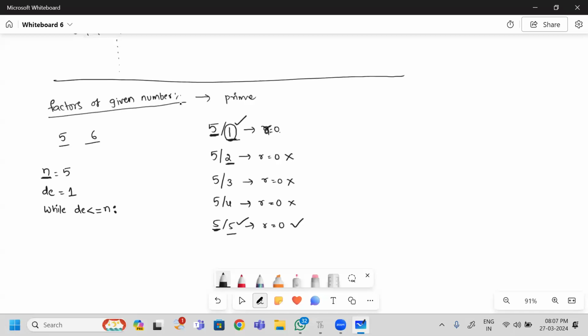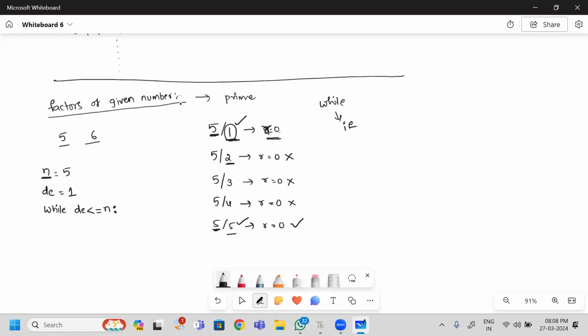Next, what is the common thing I want to print? I am not printing the remainder value. Here I am going to test, so along with the while I am going to include an if. When do we consider this number a factor? Only when its remainder is 0.